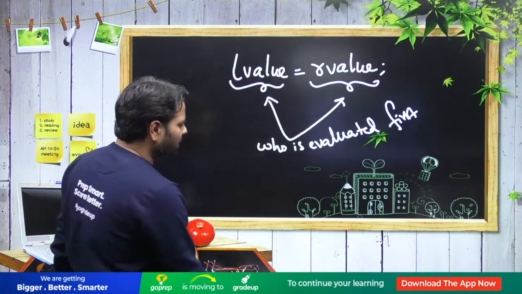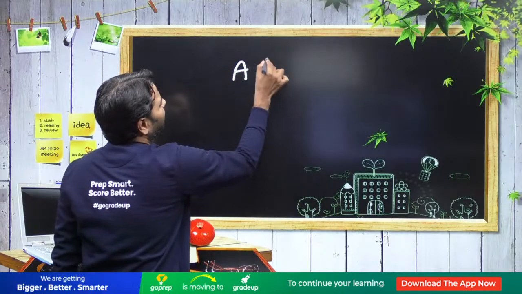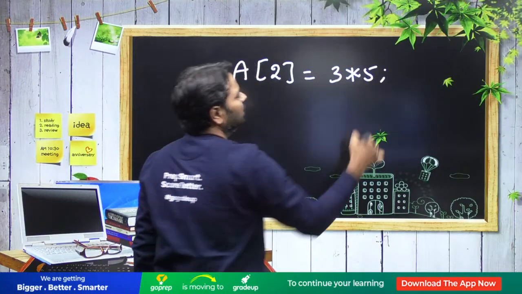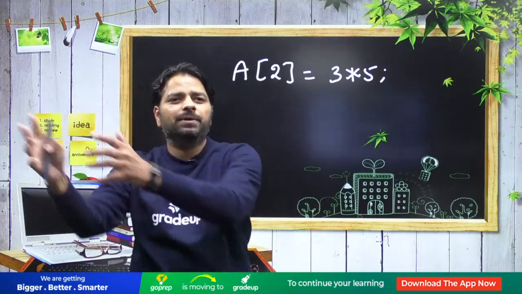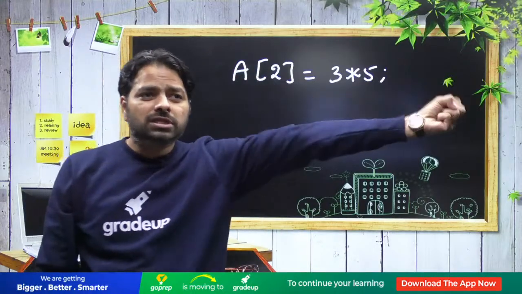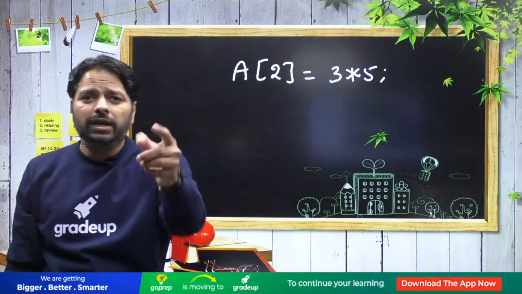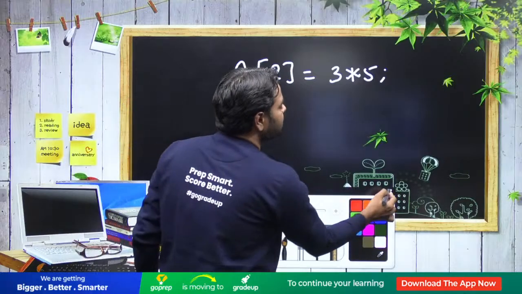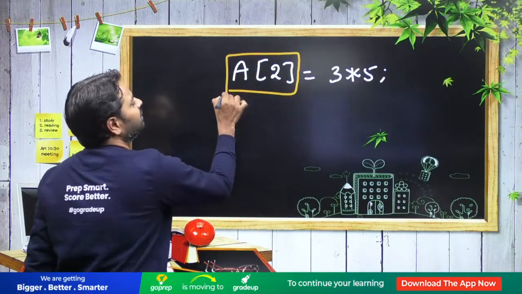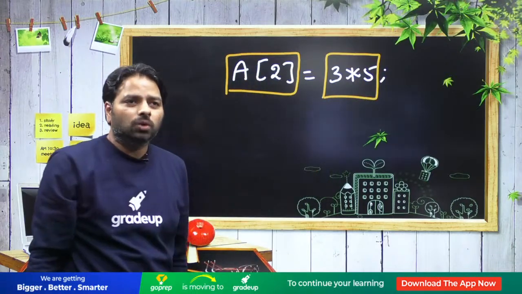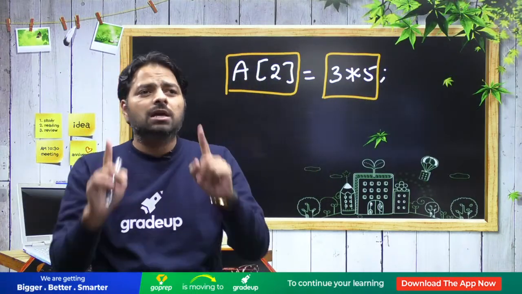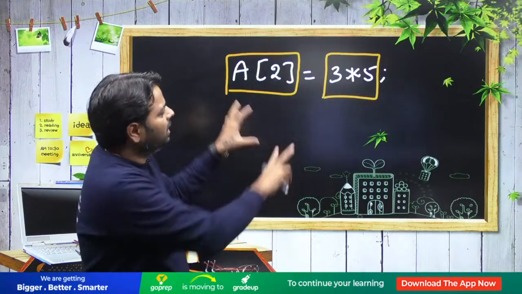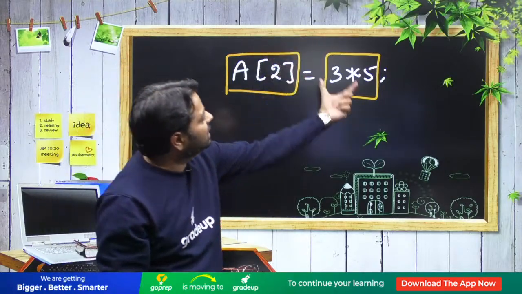Very simple thing. Let me explain that. Suppose I am writing A of 2 is equal to 3 into 5. Do you know, in a computer, A of 2 is one expression and 3 into 5 is a different expression. A of 2 is an expression, that is the L value. Then which is taken first? Is A of 2 executed first or 3 into 5? That we do not know. Everybody agree? System dependent. But it evaluates either A of 2 or 3 into 5 first, then the second, then third the result will be assigned to this.